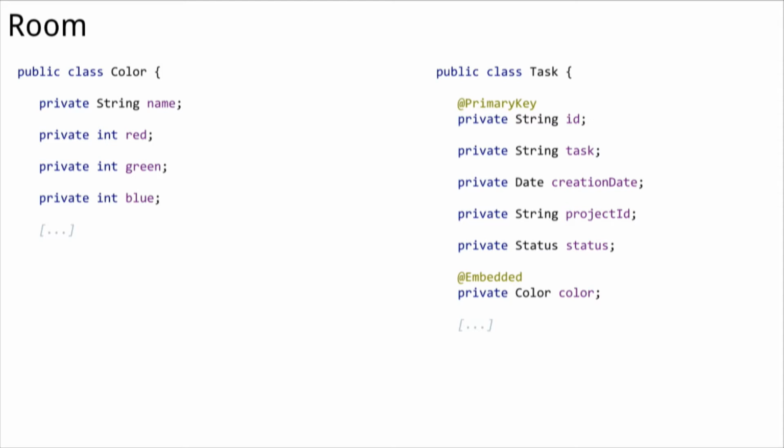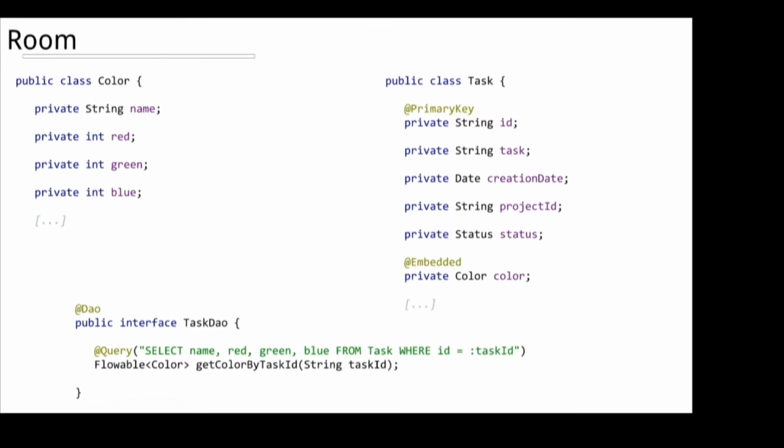There will be no relation at the database level. But for me as a programmer, I will have some sort of relation at the API level, because when I get a task, I will also have a color object, not a bunch of extra fields. So it's some sort of relation. It's not a proper table-based relation, I would say. And the query in this case is also kind of nice.